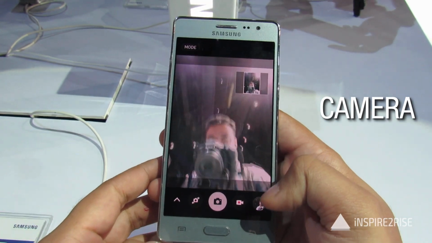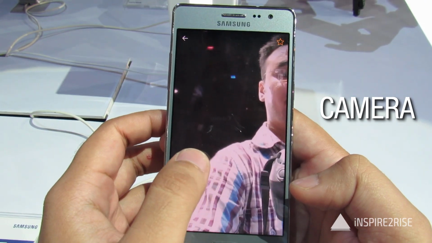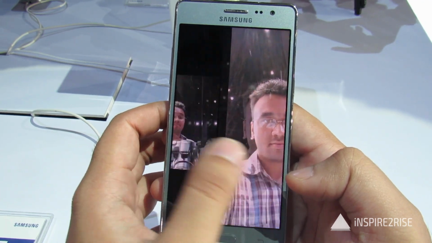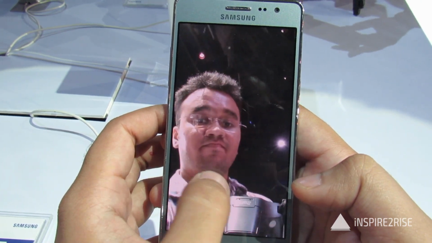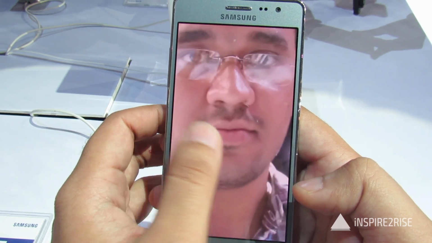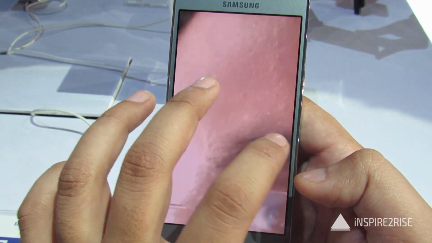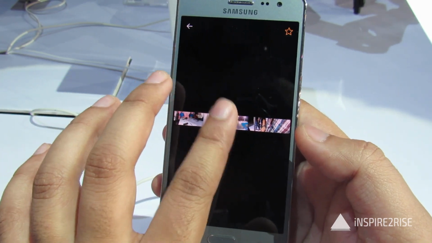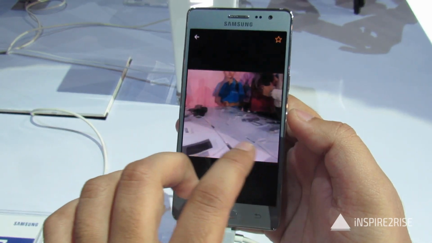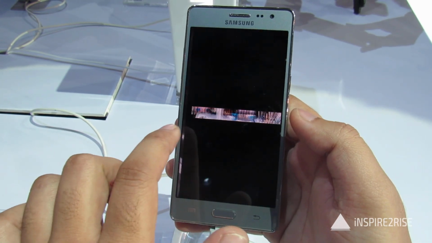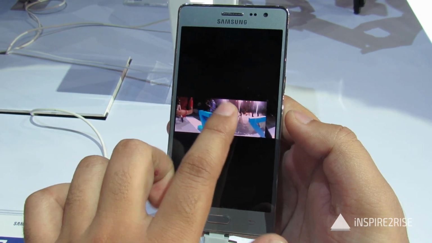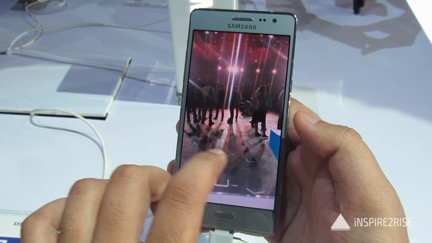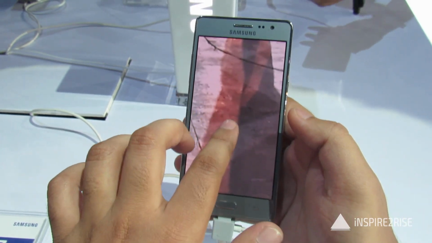The HDR mode is decent enough, not as great as many other smartphones, and you also have a 120-degree wide selfie feature, so you can take a really wide selfie and fit more people inside the picture. And you also get a beauty feature wherein you can erase all of your pimples and everything and look really good and defy your age in the overall experience. So this is a standard feature on most of the cameras out there. Panorama shots were also decent enough. The overall clarity was great in the panorama shots. And moving forward, this is an HDR shot that we took. So even the HDR shot came out pretty clear. So the camera is good for an 8 megapixel camera, not that great, but still good enough.